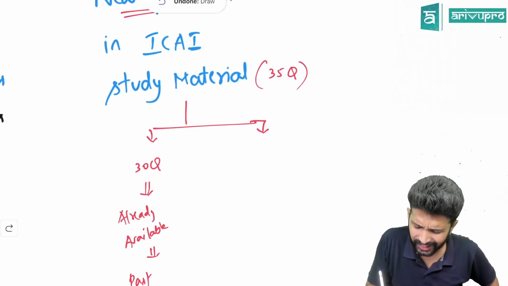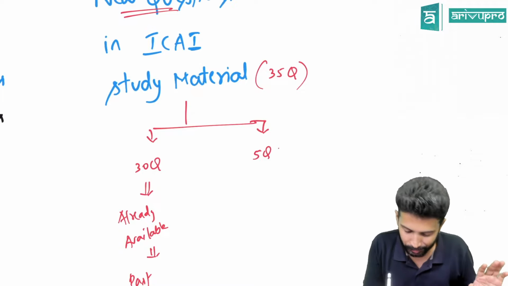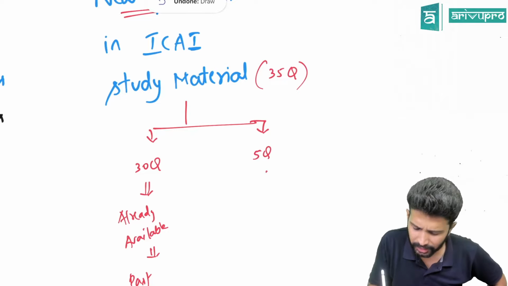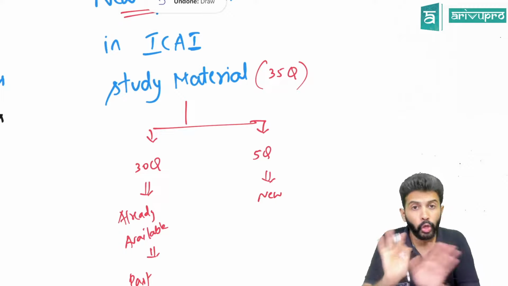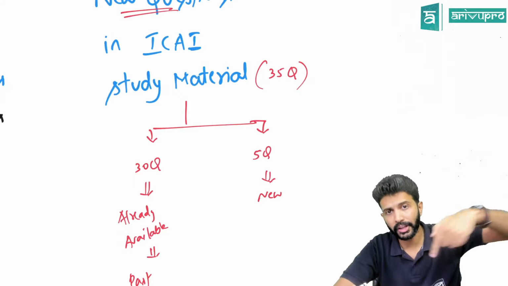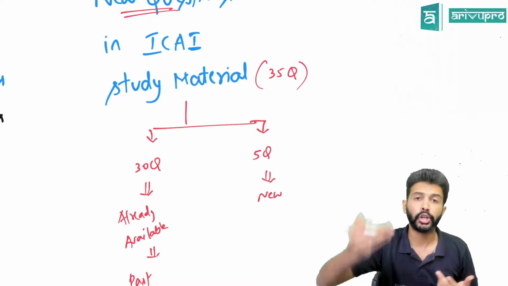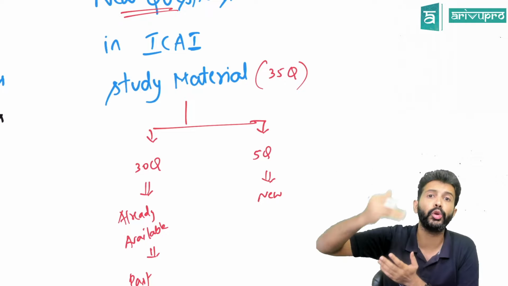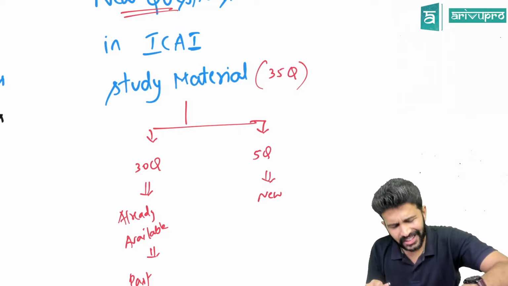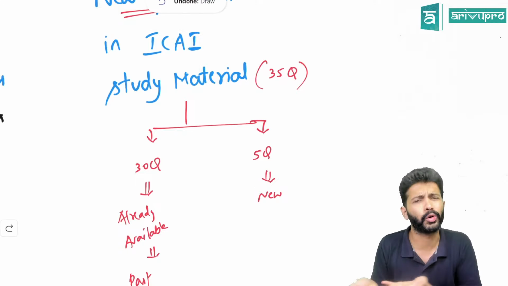That means we are left with only about 4 to 5 questions. I'm just giving you a quick number. It may not be exactly 5, maybe 4 to 5, not more than 6 questions. These are some new questions, but no new concept. Like in the previous edition in 2021, there were new questions targeting new concepts like financial guarantee and joint operations. They had introduced new concepts. Here there is no new concept. They've only utilized existing concepts and formed these 4 to 5 questions.